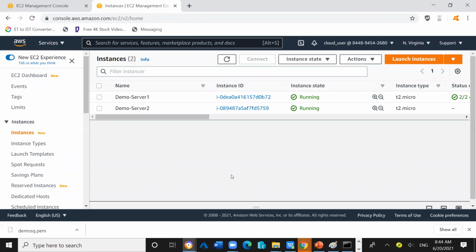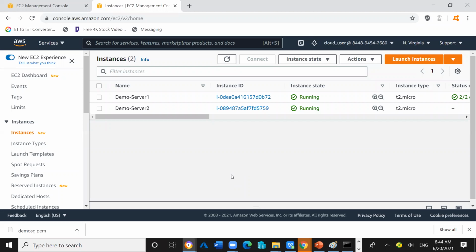So what is the purpose of choosing the VPC on that particular security group?